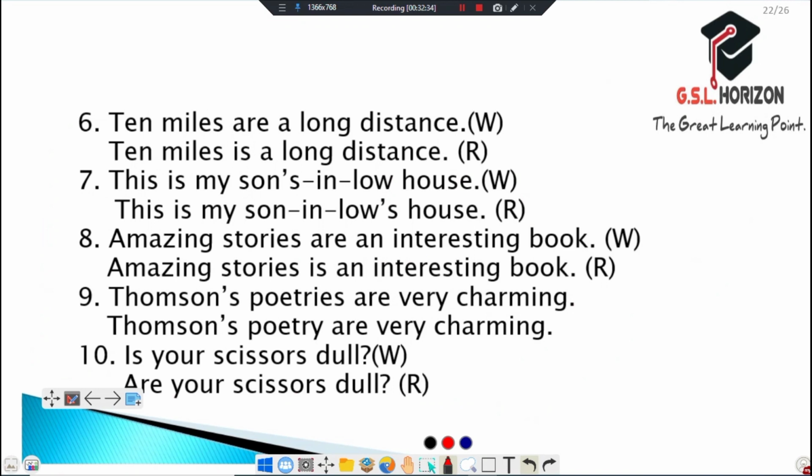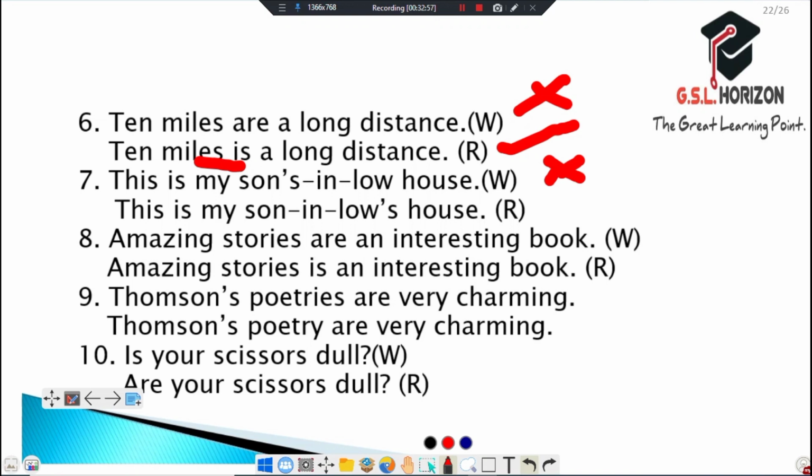Now comes the next one. 10 miles are a long distance. It is wrong. Then how do we make it correct? 10 miles is a long distance. We use is with 10 miles. This is my son's in-law house. It is wrong. How?